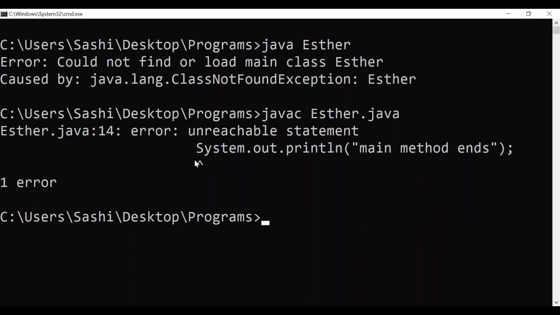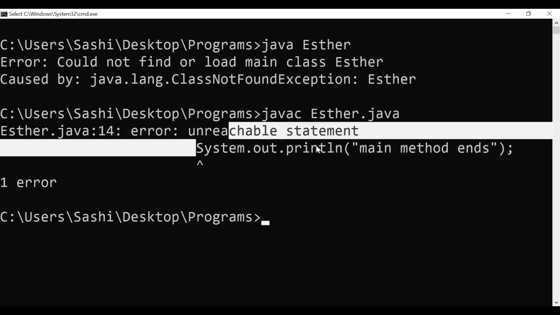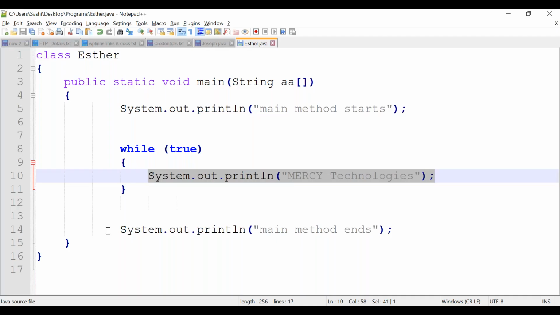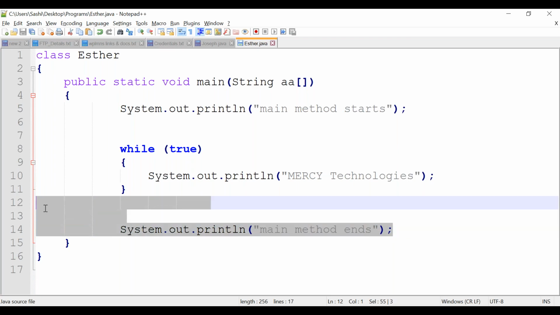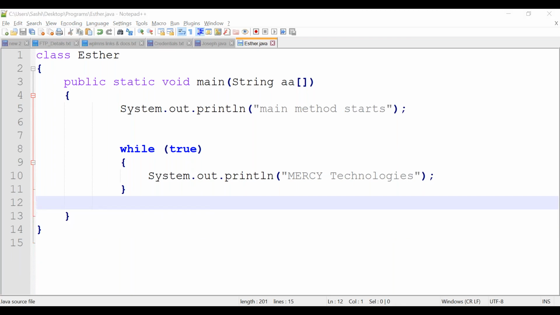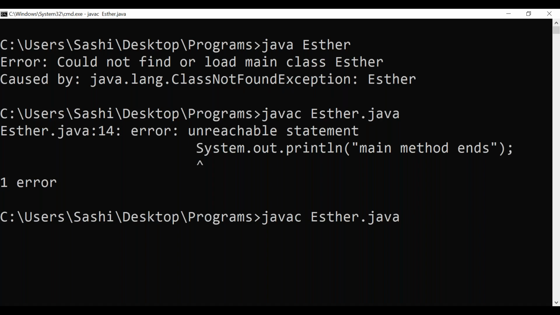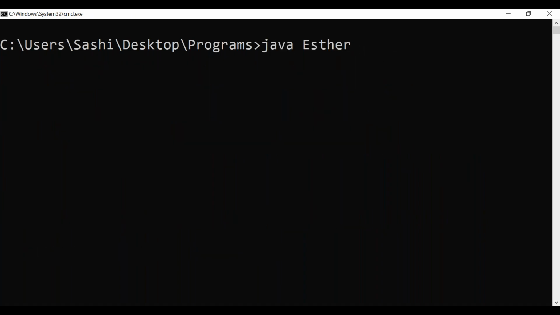It means at any cost this main method ends statement will not be reached at all, because the loop will keep executing continuously. So remove this end statement and recompile again. Compilation is success. Let's run it.